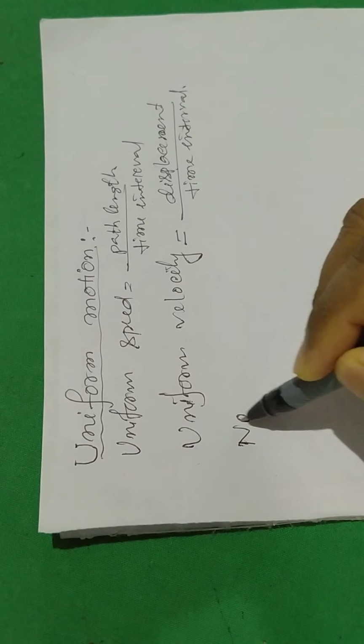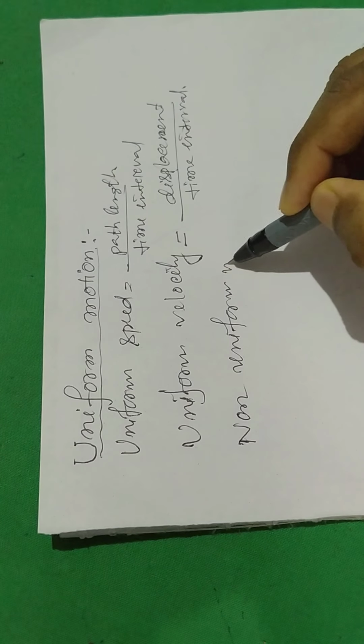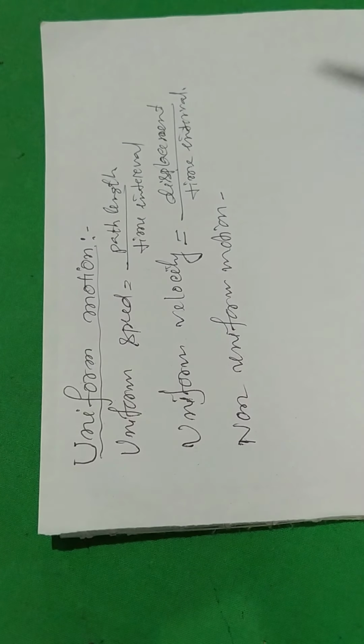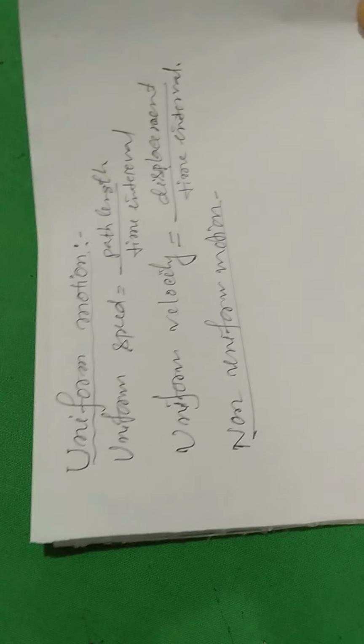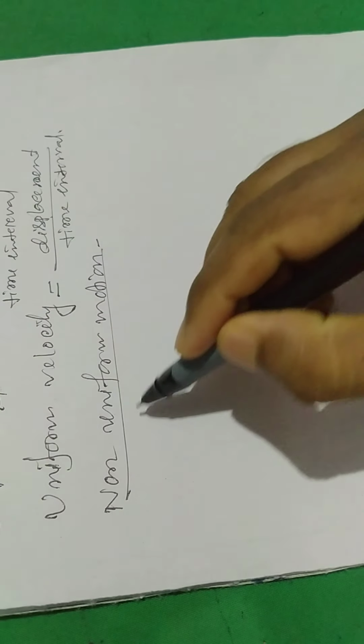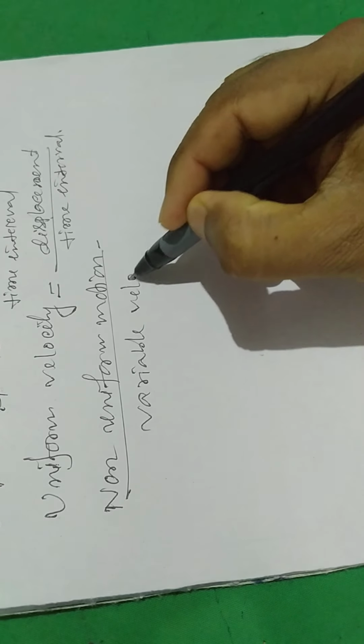Now non-uniform motion, say variable velocity.